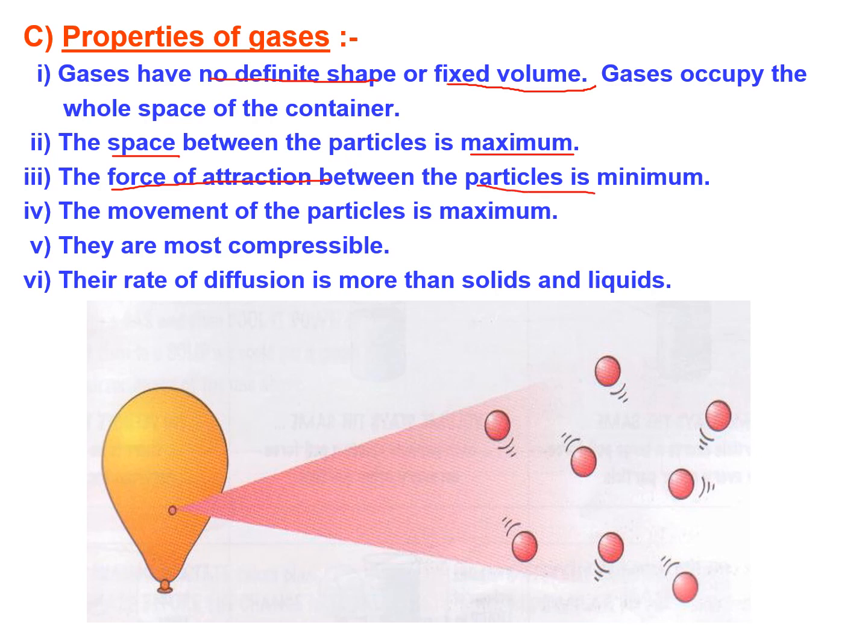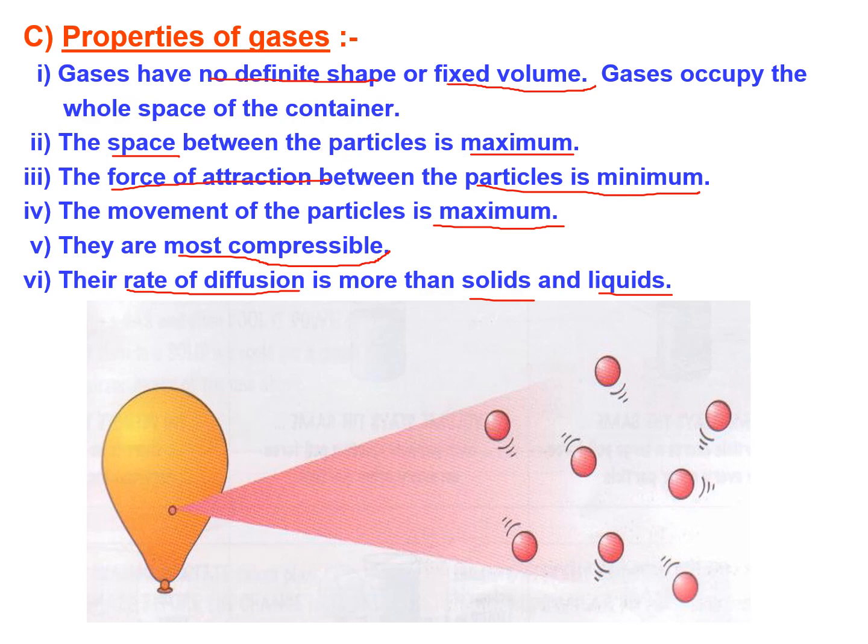In solids it was maximum, in liquids it was intermediate, whereas in gases it is minimum. The movement of particles is maximum. They are most compressible, and the rate of diffusion is more than solids and liquids.